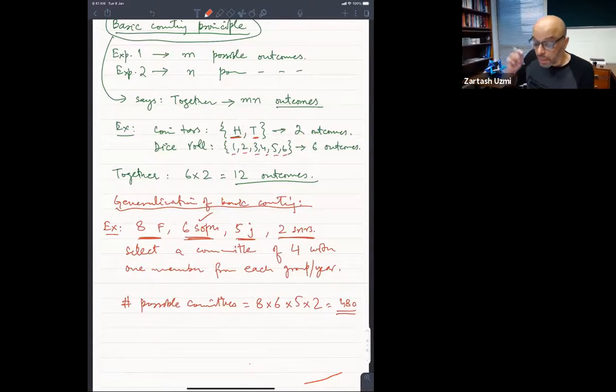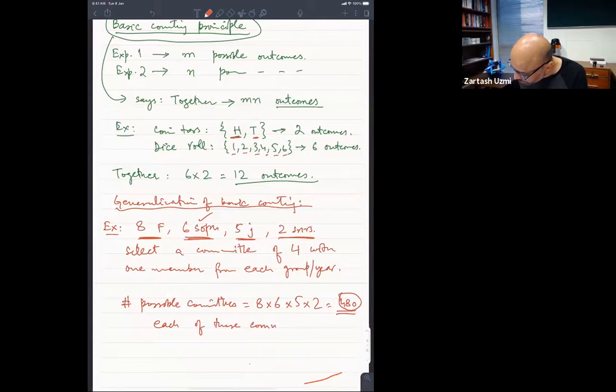ठीक है. So ये 480 different committees बना सकते हैं. Each of those committees is equally likely. Very important. Is equally likely. ठीक है.